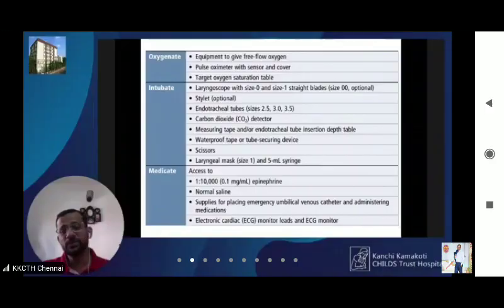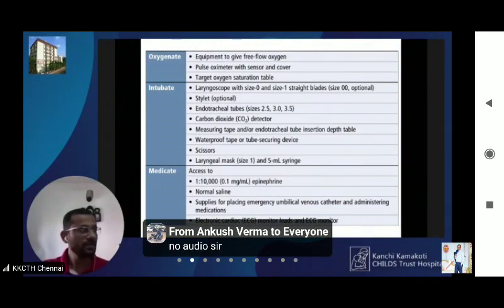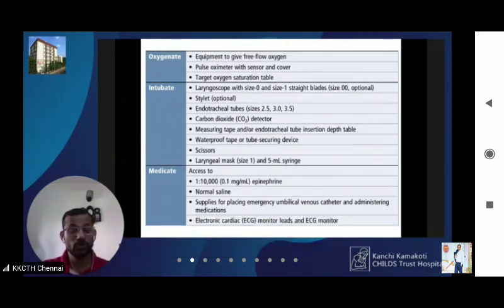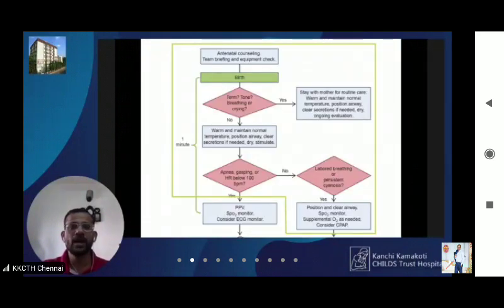And you need to have an umbilical venous catheter, because that is the safer and effective way of administering medications. And we need to remember that ECG is now recommended for assessing heart rate when you are resuscitating a baby, especially when you start PPV. I mean, it is more important when you are providing chest compression to the baby. Right, so that completes the first box: antenatal counseling, team briefing, and equipment check.